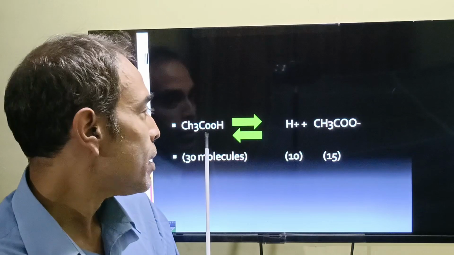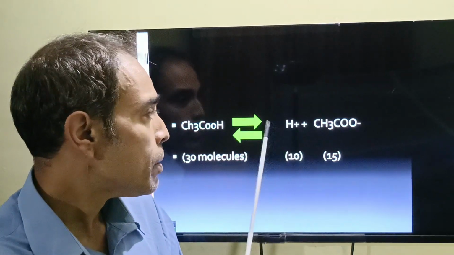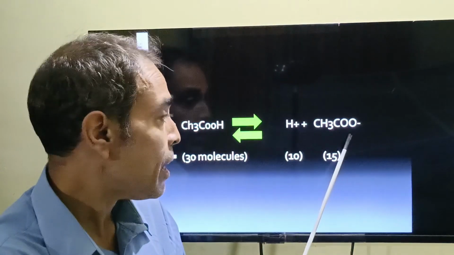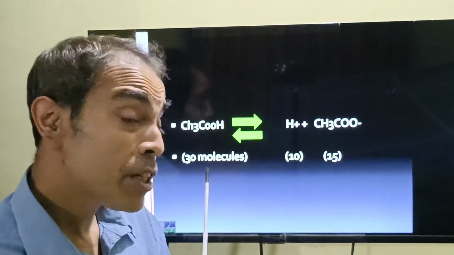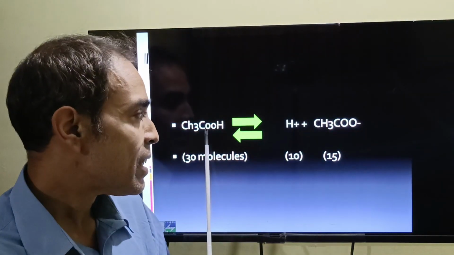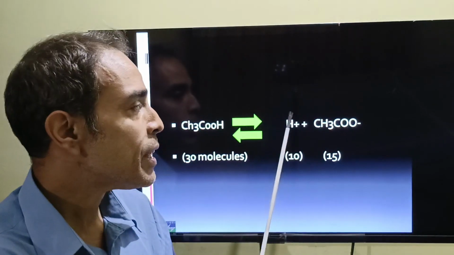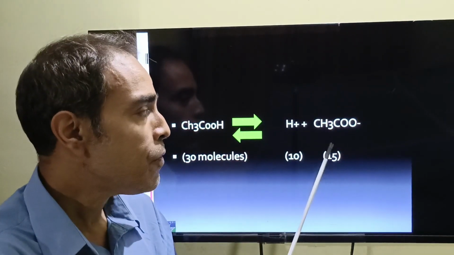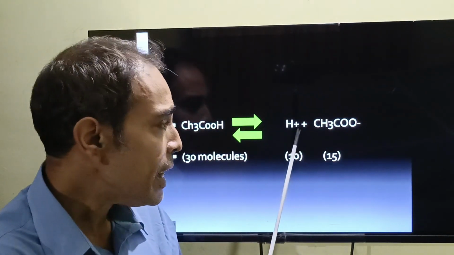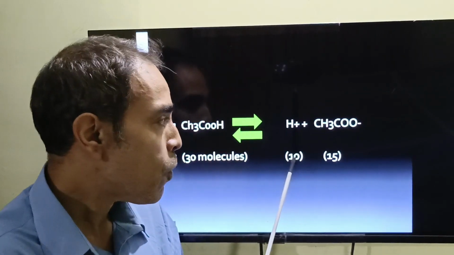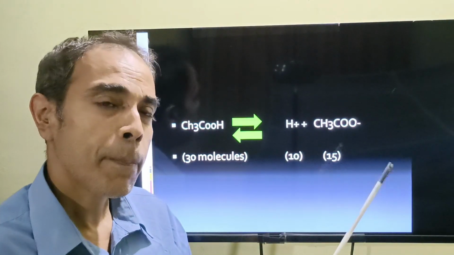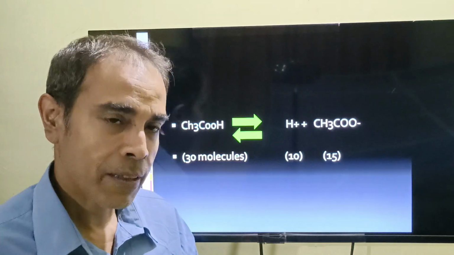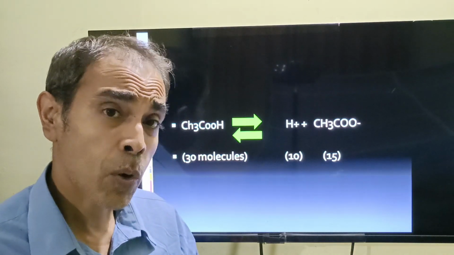The acetic acid will first dissociate into hydrogen ion and acetate ion, but then it will recombine. So suppose there are 30 molecules of acetic acid, it will only dissociate into 10 molecules of hydrogen ion and 15 molecules of acetate ion. So fewer hydrogen ions are formed in this solution, and the pH is always on a higher side compared to hydrochloric acid, which completely dissociates.